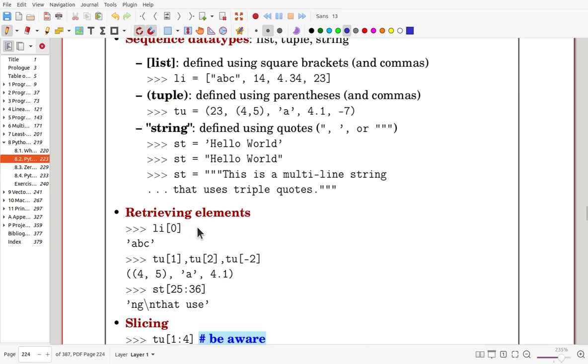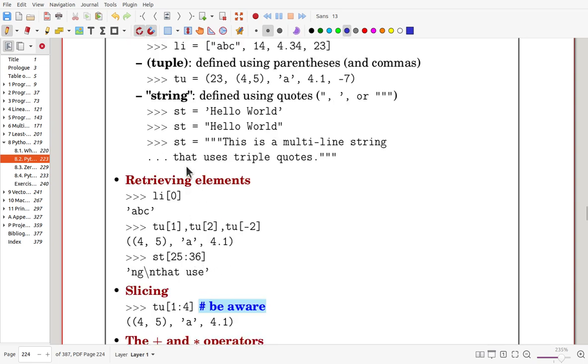Now you can access this data, and by using, now here the index starts from 0. For the list, the 0 is the string, and here you can access several of them simultaneously. And tuple 1, that's this one, and 2 is that one, and -2 means from the back the second last one, which is 4.1.